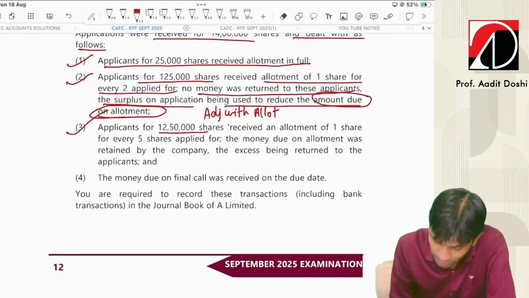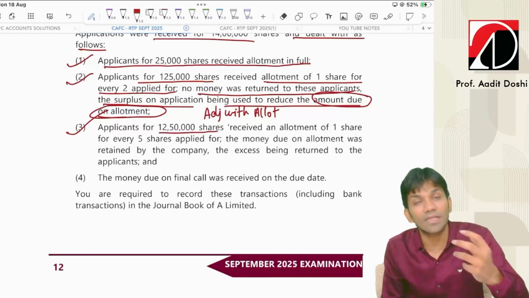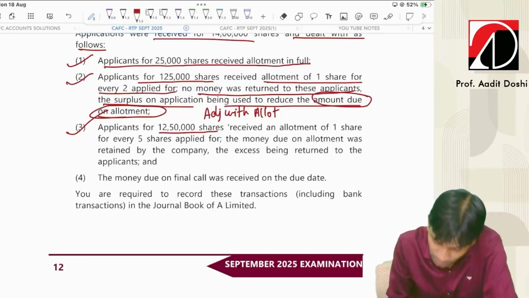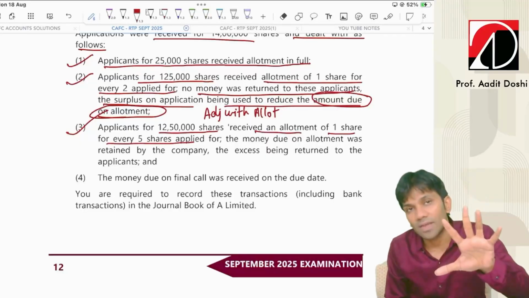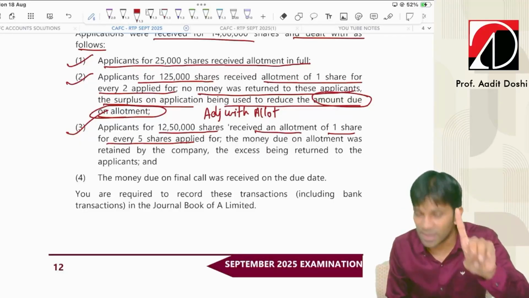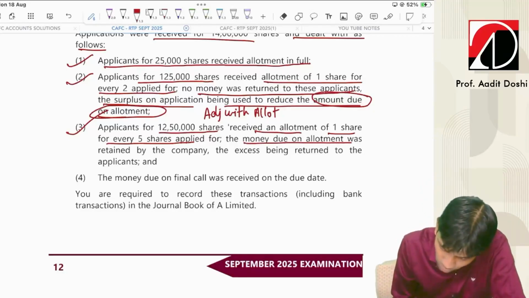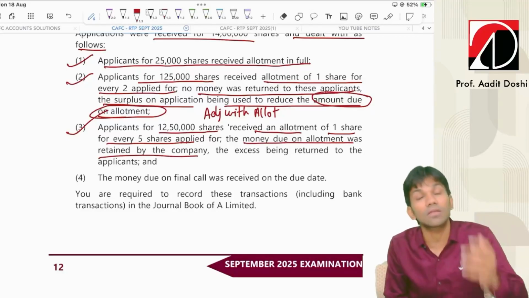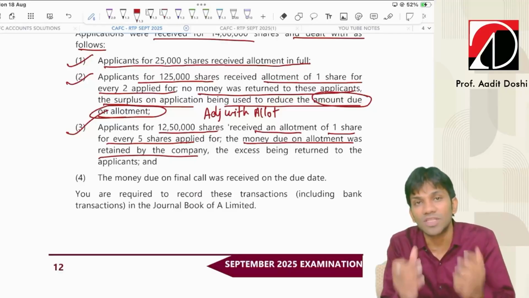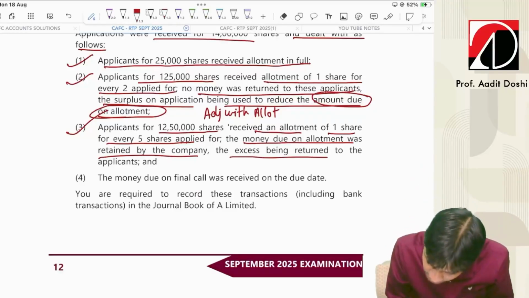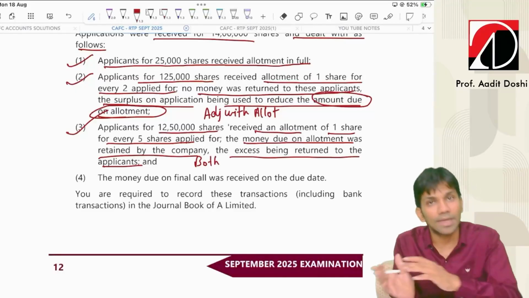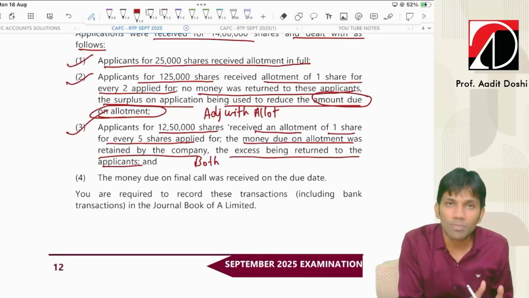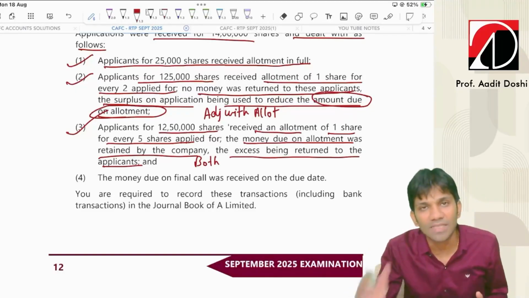applicants for 12,50,000 shares. Now the next category is 12,50,000 applications, which received an allotment of 1 share for every 5 applied. So those who applied for 5 got 1 share against those 5 shares applied. The money due on allotment was retained by the company. Again, the company retained the money receivable on allotment, and the excess was returned to the applicants. So this is basically both options. It is refunded after keeping the allotment money.